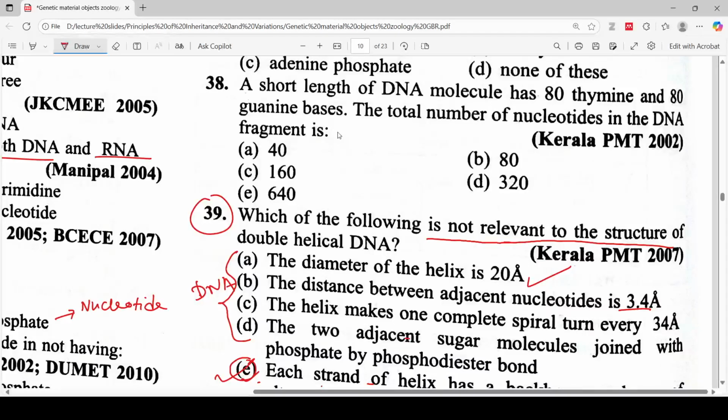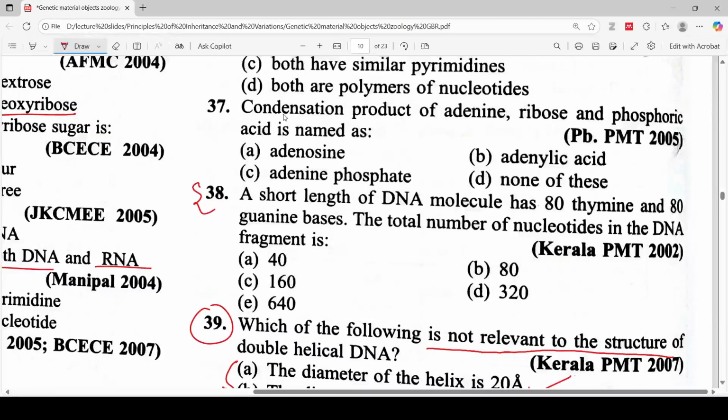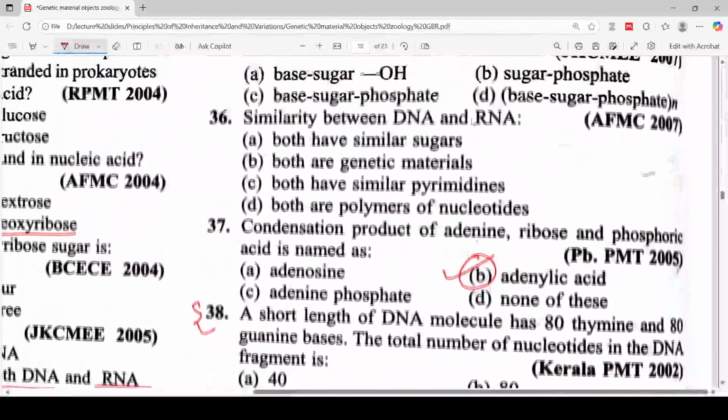So it is mathematics. Mathematics I'll discuss later, not here. The condensation product of adenine, ribose and phosphoric acid is known as adenosine, adenine phosphate, adenylic acid, none of these. So the correct answer for this question will be option B, adenylic acid. Let's move to the next one.